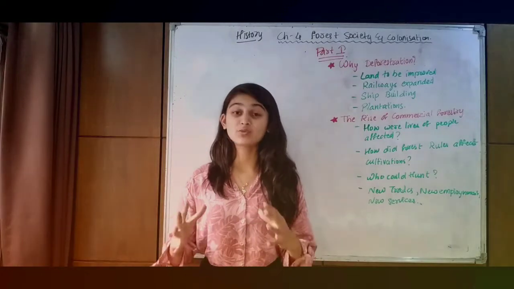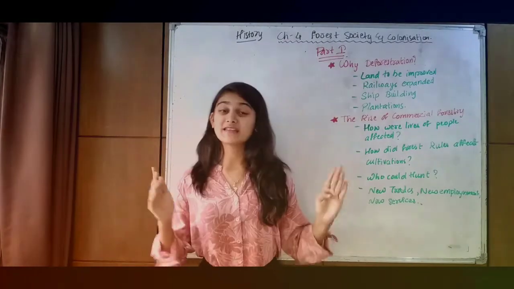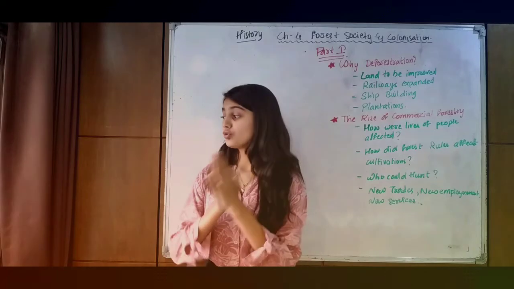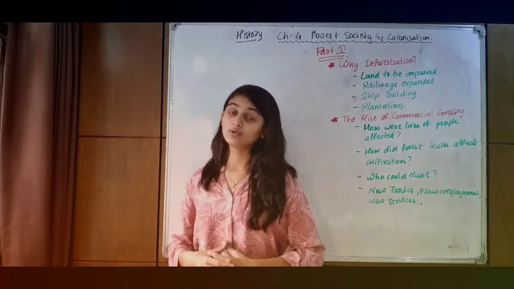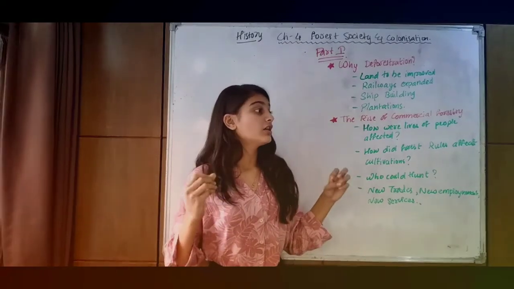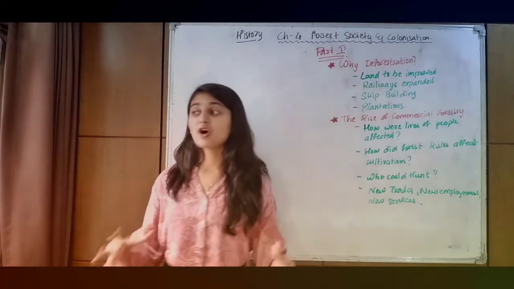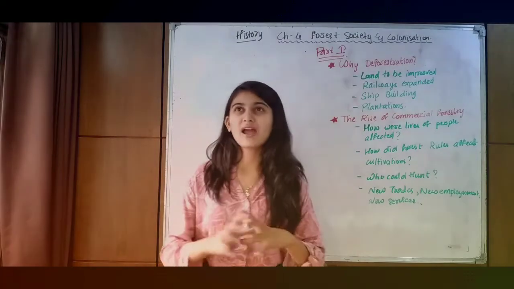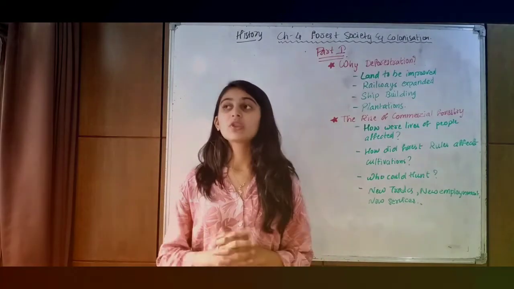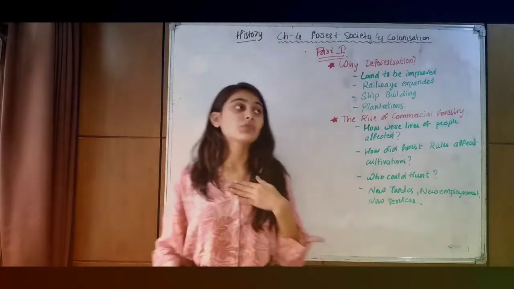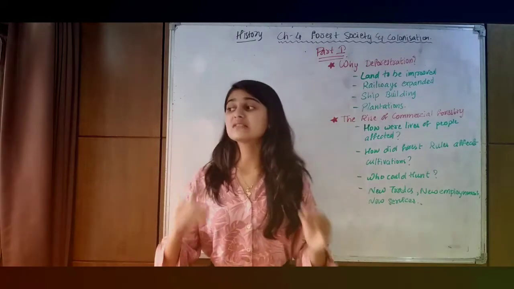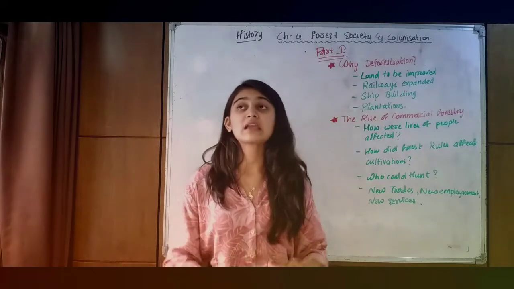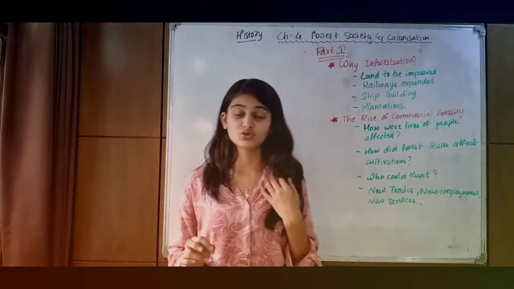Now we are going to start with the forest society and colonization. During the colonial period in India, Britishers were ruling, and at that time, the forest societies were tried to be abolished. Okay, so what happened is, firstly, deforestation. Now, the trees were cut recklessly, and this is why deforestation took place.